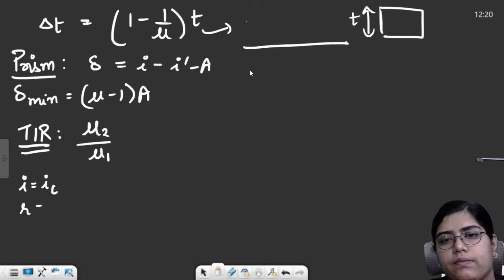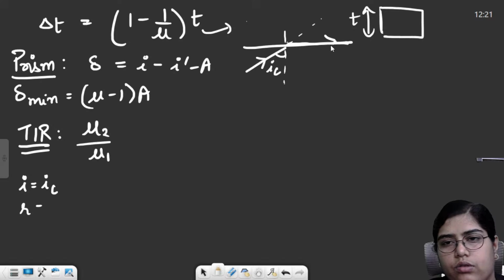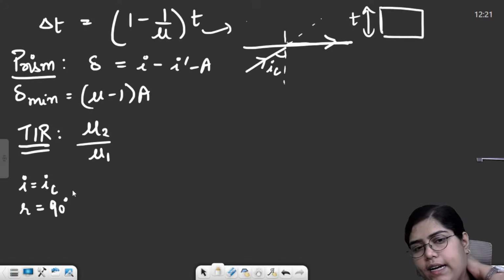This is the surface. If we incident the light ray at the critical angle, it will go in this direction. So at the critical angle, the angle of refraction is 90 degrees.